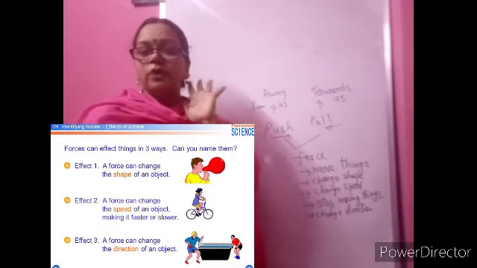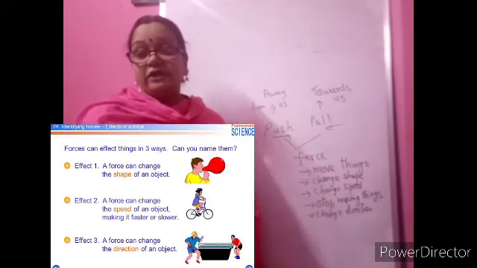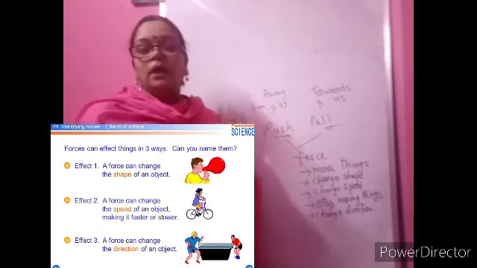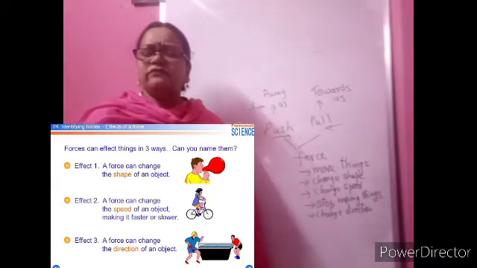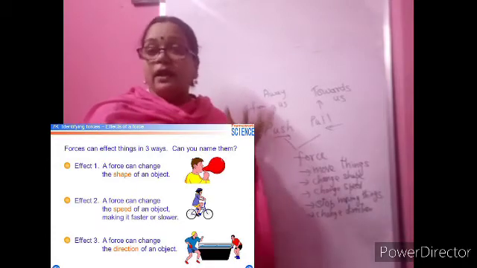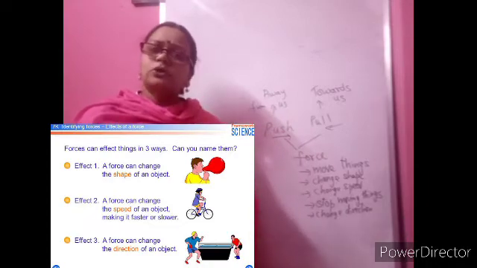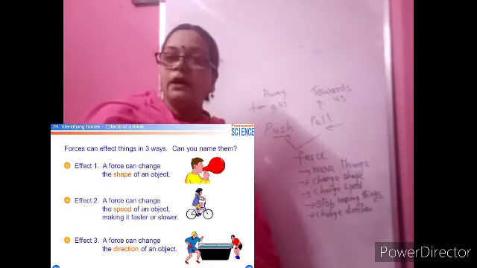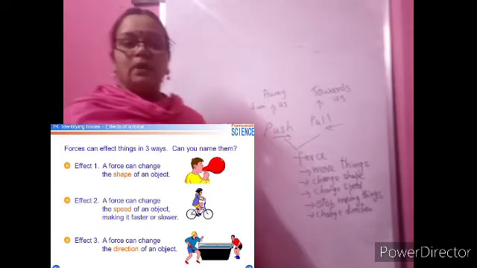So these all can be done by applying force. So it's five things you have to remember very well: what is force and what are the effects of force. Now next, there are different types of force surrounding us. You can see different types of force acting on us. We learned from the air lesson and water lesson that air has force, water has force. So what are the other types of forces we use in our life? Let us see them one by one, children.